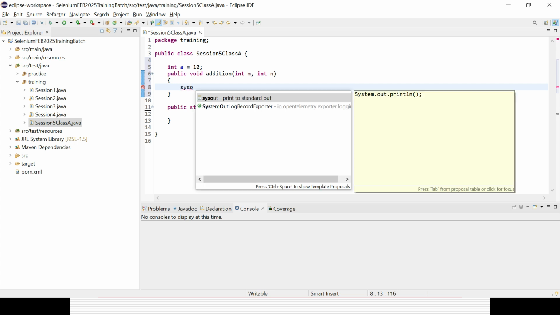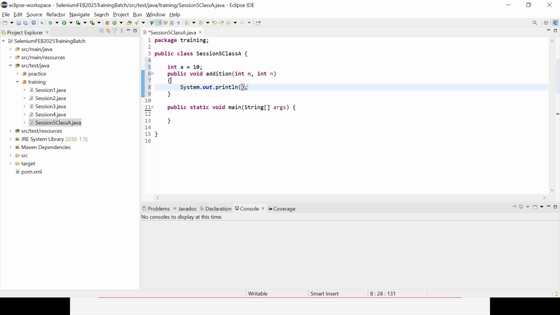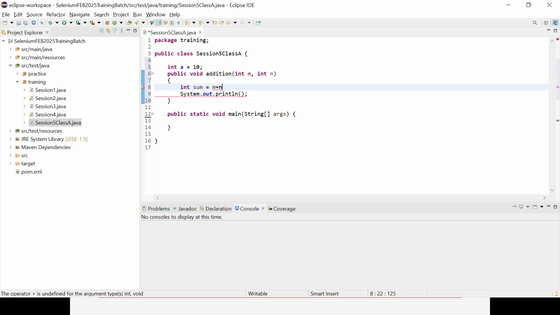Here I can create a new variable, say int sum equal to m plus n. And here I can give a message, Addition of two given numbers is, and then I can concatenate the variable.